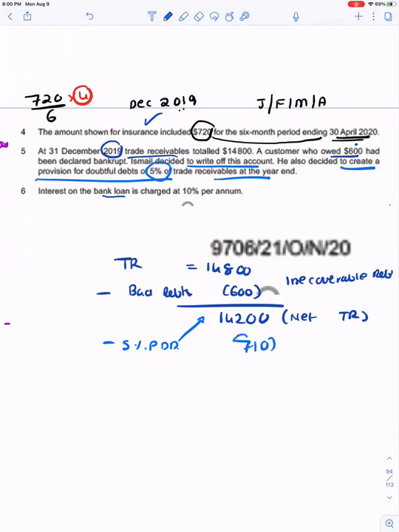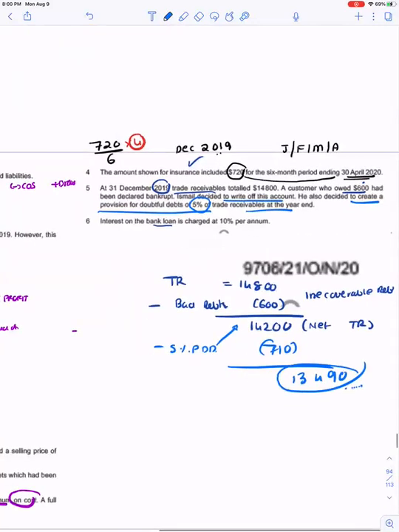That is 710. So my net trade receivables is 14,200 minus 710, which comes up to 13,490. If in the balance sheet I have to record any figure, I will record this figure.